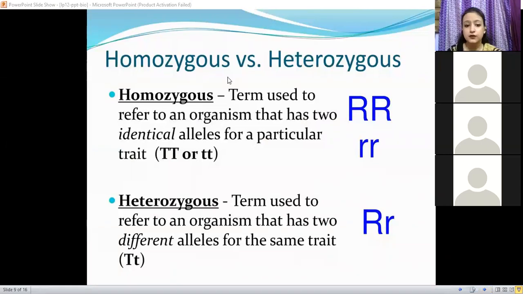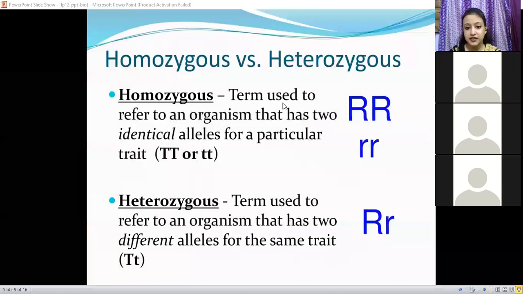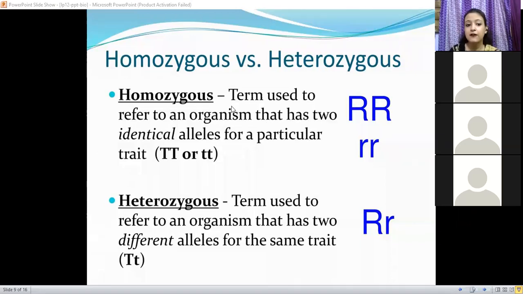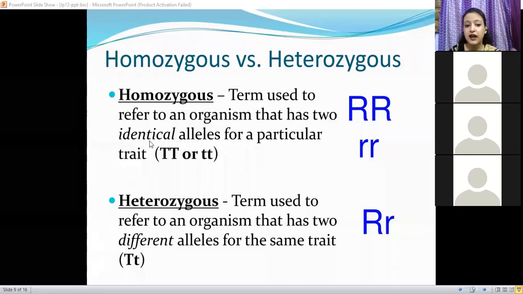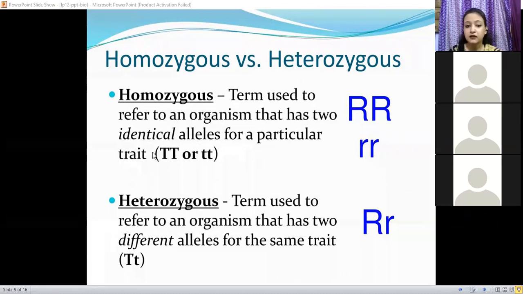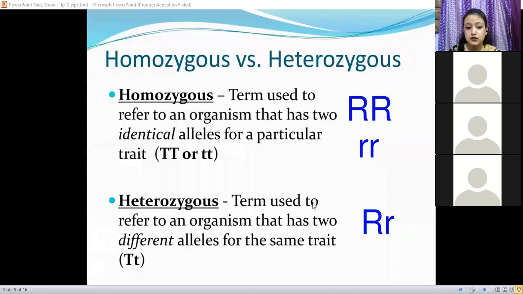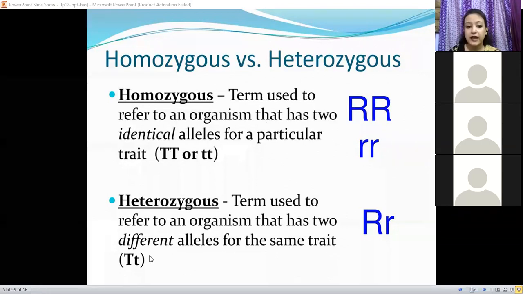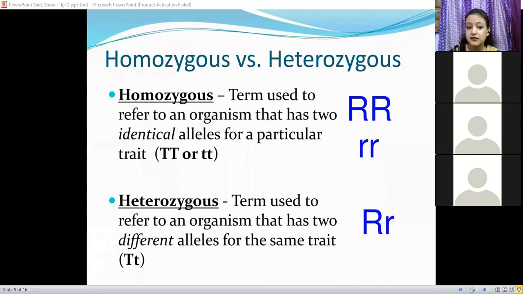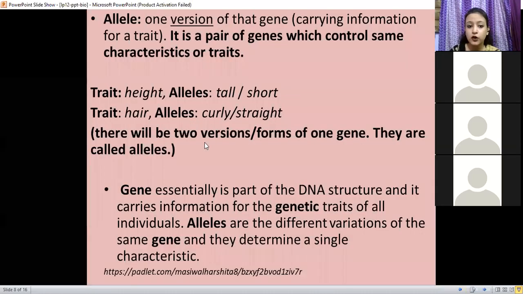Okay, so we have seen that genes are present in pairs. When a gene has identical alleles, it is known as homozygous. When the gene has versions that are identical to each other, it is a homozygous allele. And hetero means what? Different. So when an organism has two different alleles for the same trait, it is known as heterozygous. The examples we have discussed so far are heterozygous alleles.